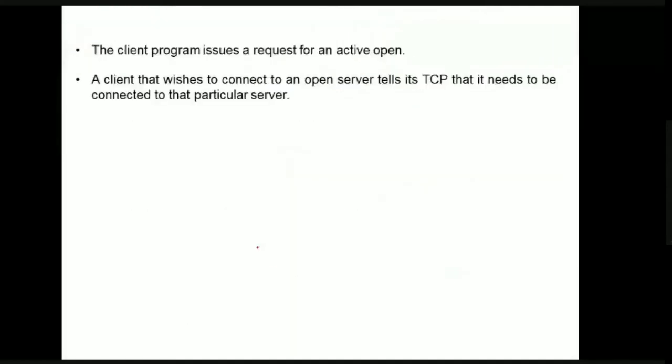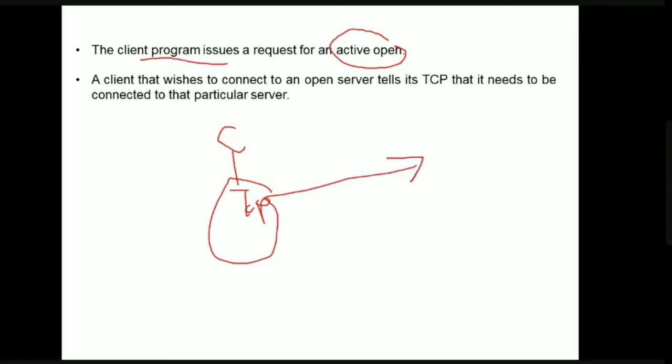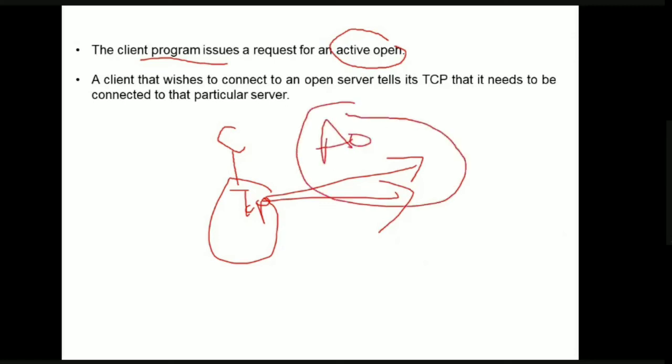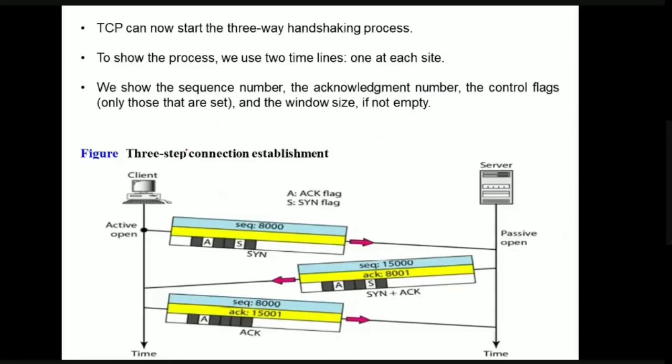Later, the client program is going to issue a request for active open. The client at the sender side will tell its TCP protocol that it wants to connect to this server. When it sends this request and the server accepts it, we call this request active open. So finally a connection will be established.